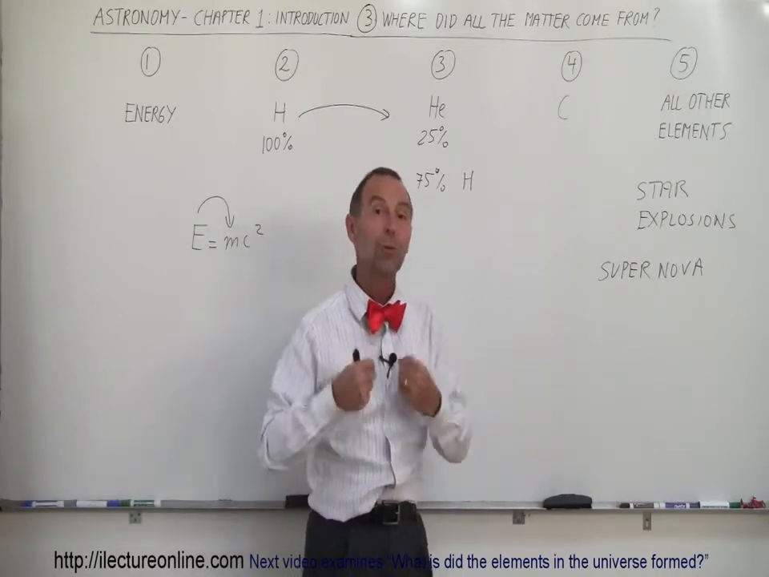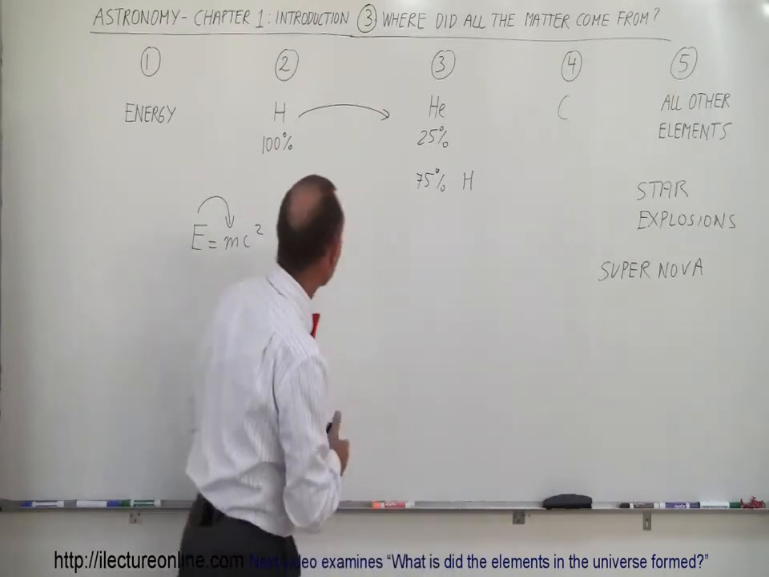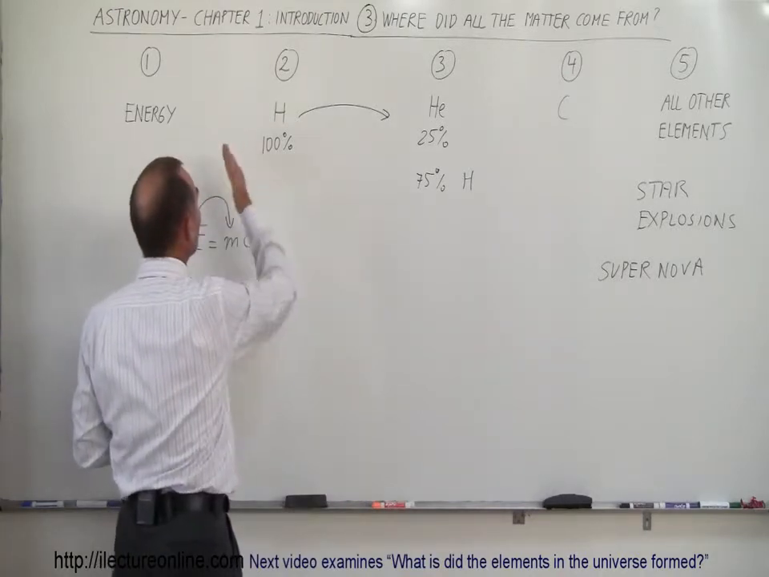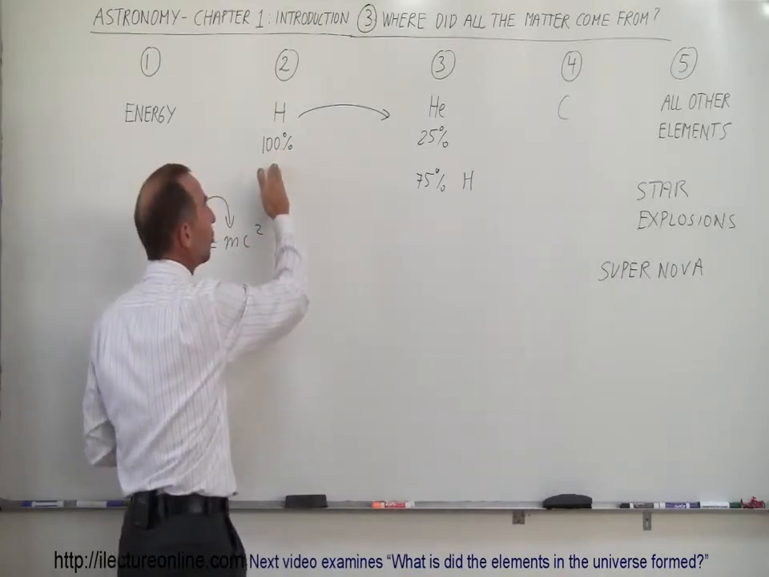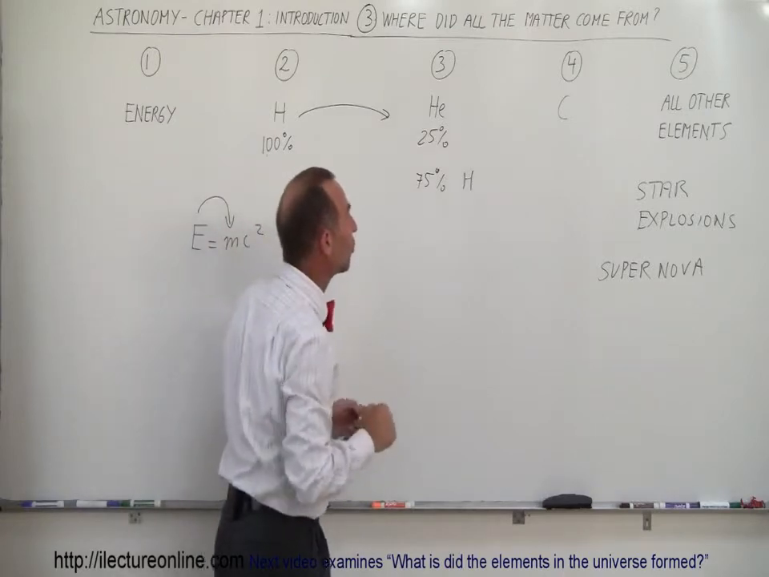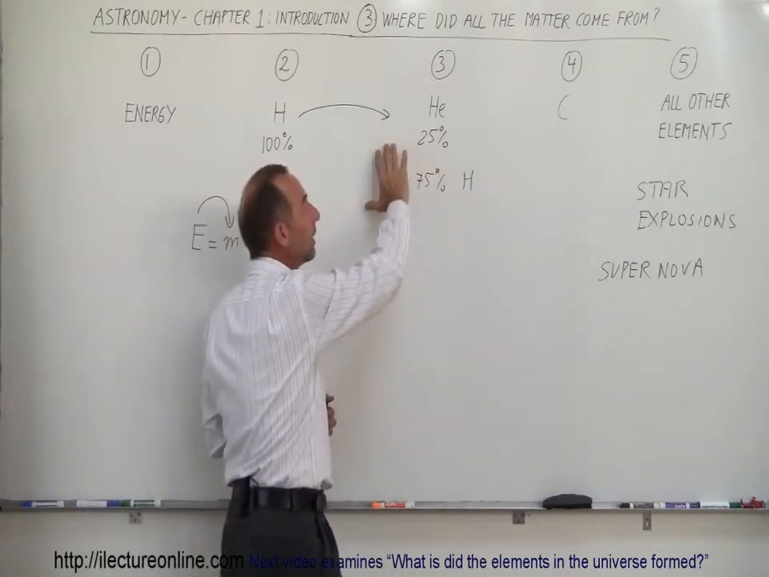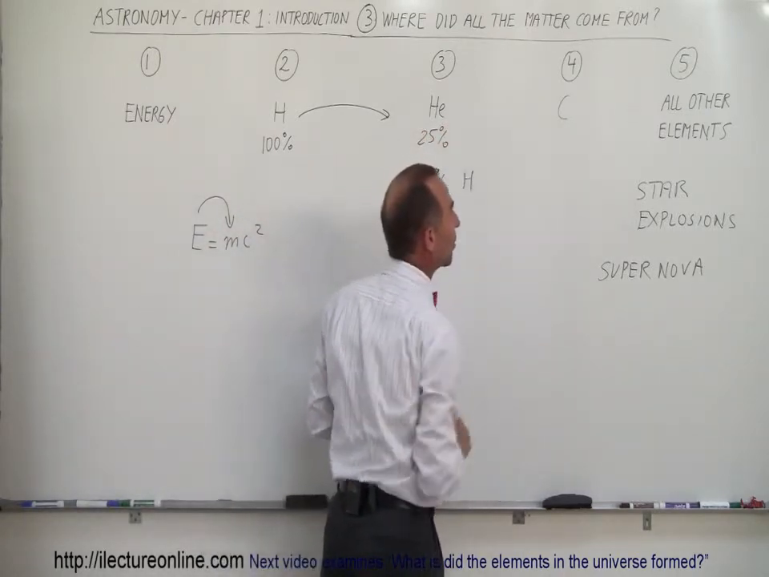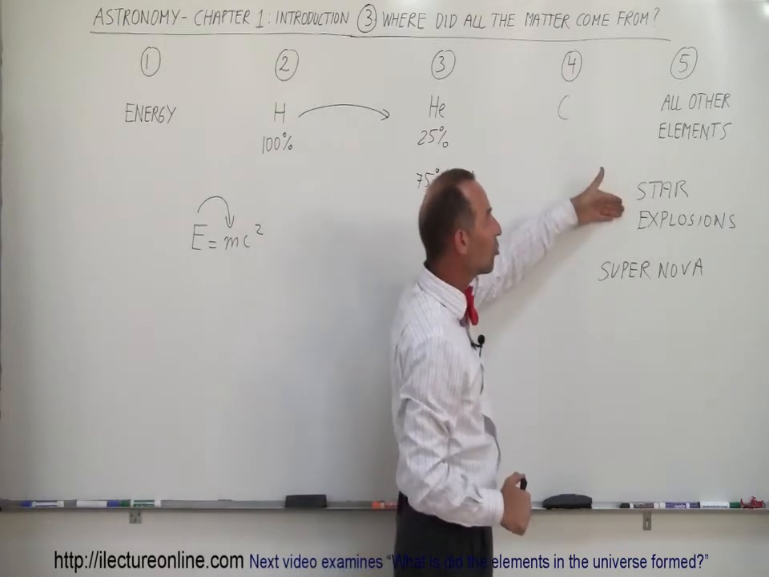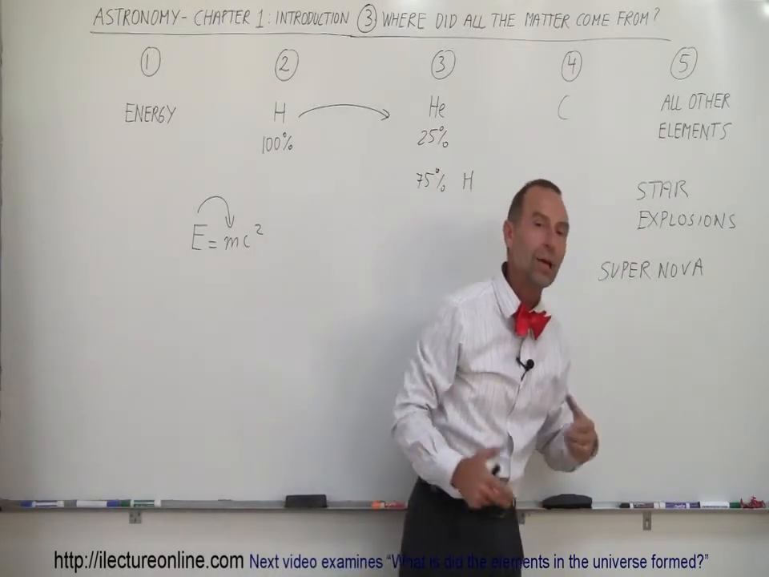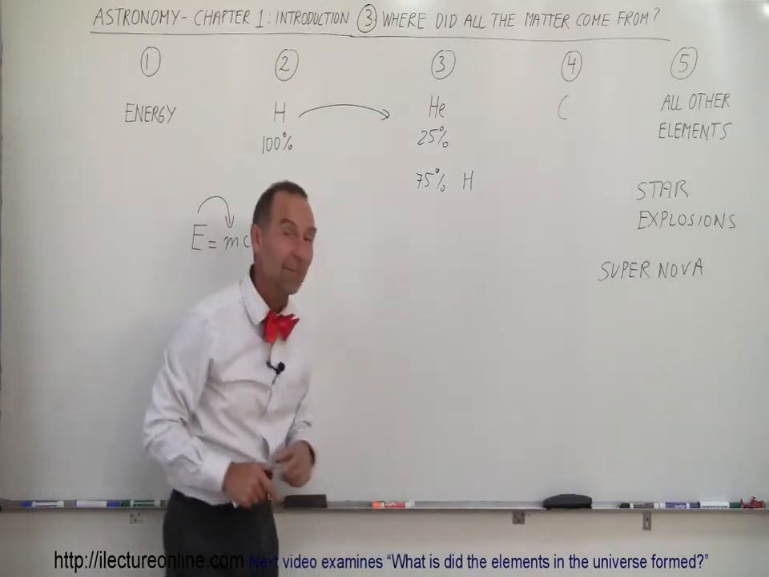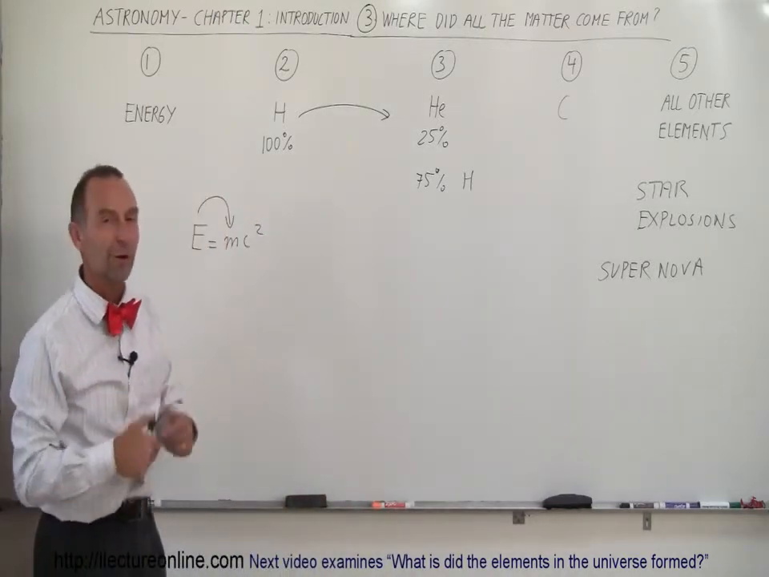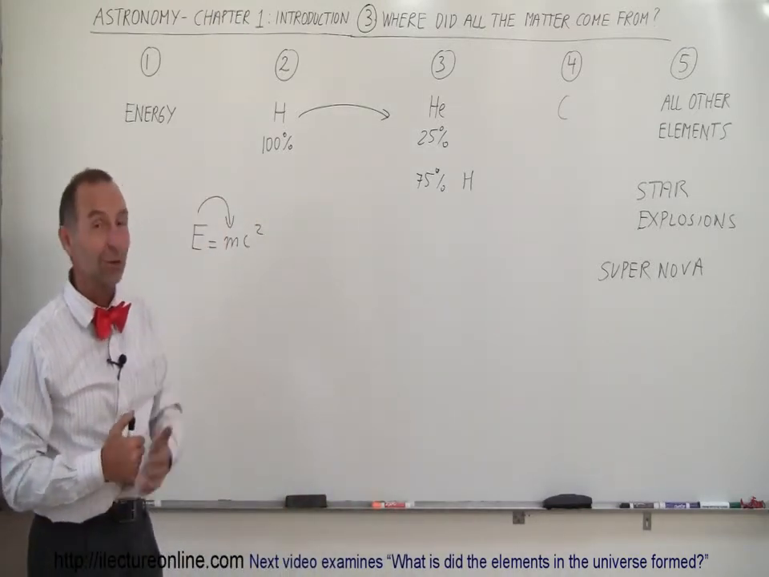And yes, that's where matter came from. Matter initially came from energy. Energy created hydrogen. Hydrogen, through the process of the universe, created helium. Then the helium was used by stars to create carbon. And then by the very large stars, all the other elements were created through those supernova explosions. An amazing story, amazing reason for our existence here. That's where all the matter comes from.